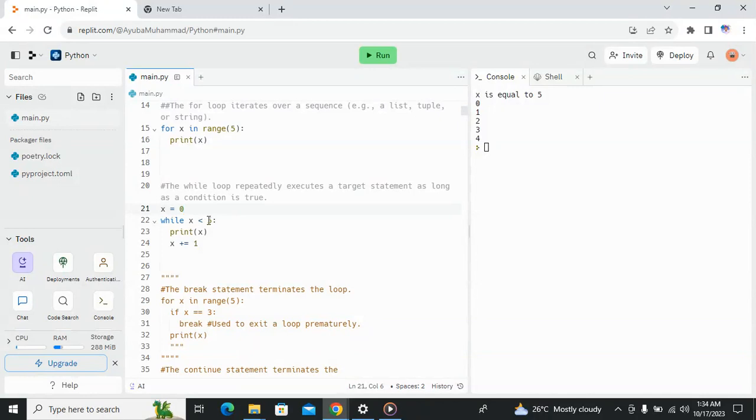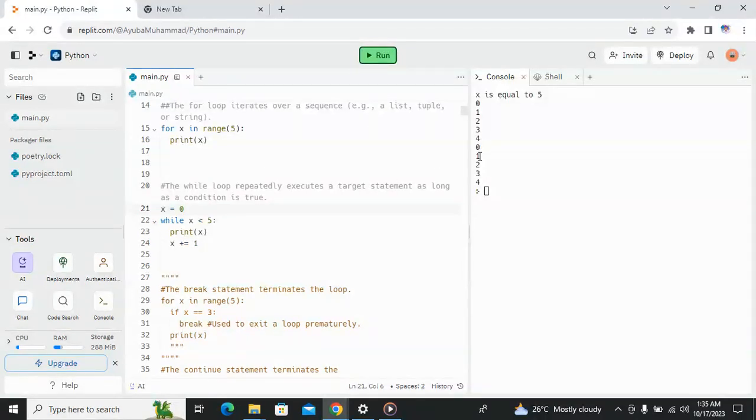1 is less than 5. Yes, we print it and we increment: 1 plus 1 is 2. So we come back here again. Is 2 less than 5? Yes, we enter the loop. We print the 2 and say 2 plus 1. Again, you get the whole picture until you reach 4. So 4 plus 1 in this case is going to be 5. Is 5 less than 5? No, 5 is not less than 5. So it's going to come out of the while loop. That is how the while loop operates. So let's run it and see.